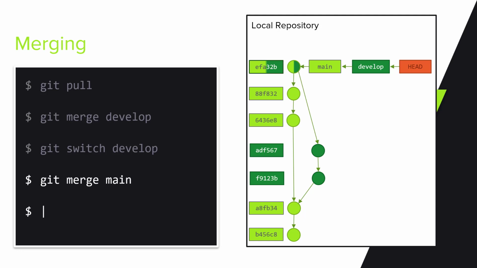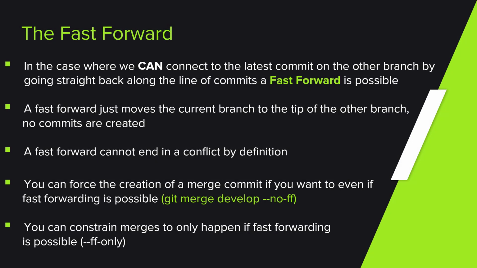But why is that? Well, the second time around, the latest commit, the merge commit, had a common history with the develop branch. See how that arrow from the latest commit points directly to the commit that was our develop branch before? This means we can get to it without going through any fork in our graph, against the tips of the arrows, directly. When we can do this, the merge commit is not necessary. We have a common history. In this situation, the moving of the develop branch to the latest commit is called a fast forward. It's hopefully obvious how fast forward can never result in a conflict. We just move a label around, that's it.